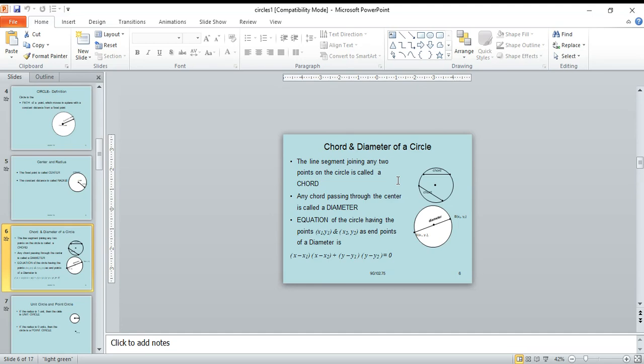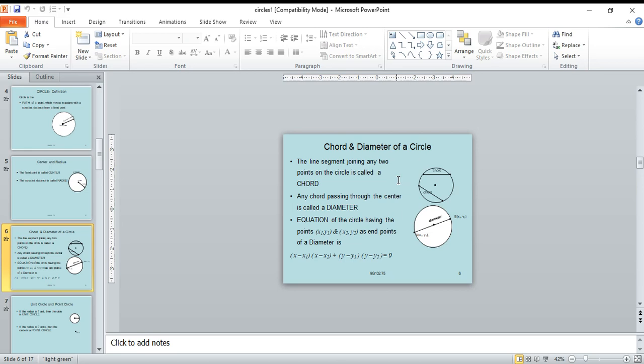Chord. The line segment joining any two points on the circle is called a chord. If a chord passes through the center, it is called a diameter.